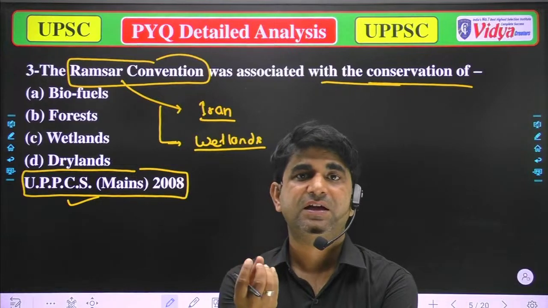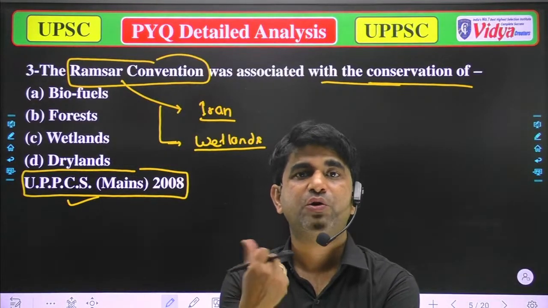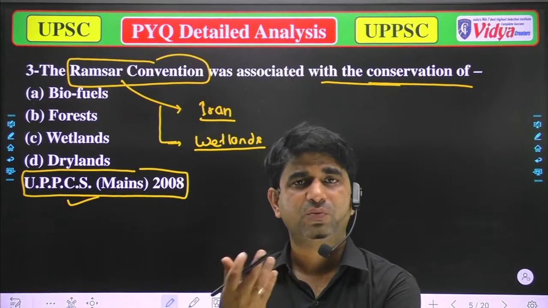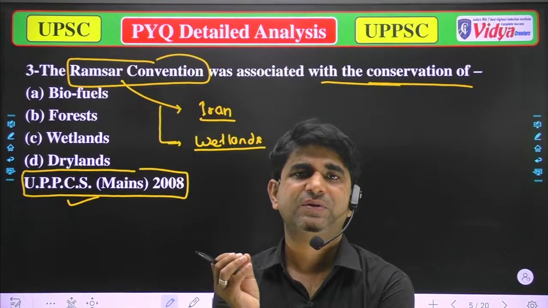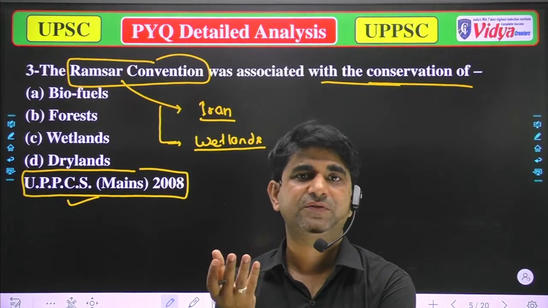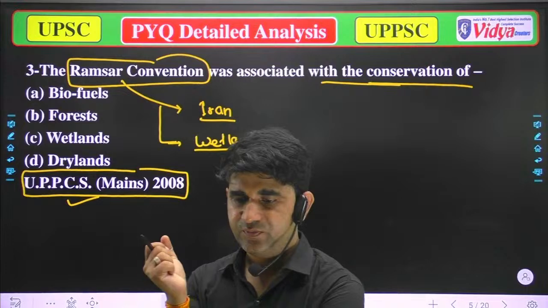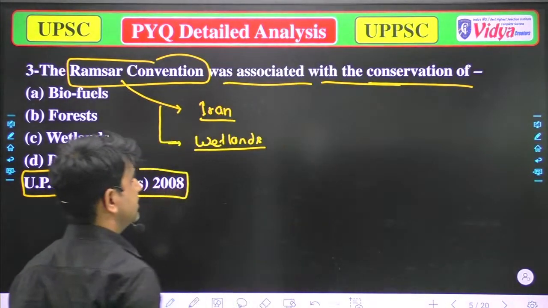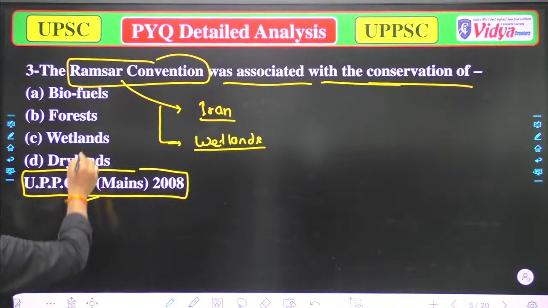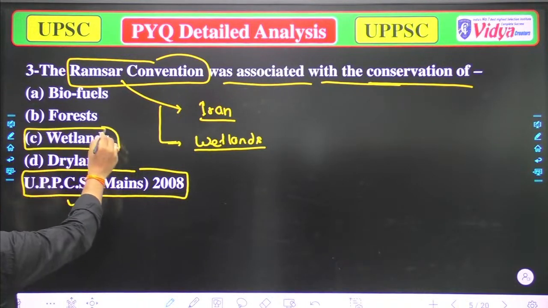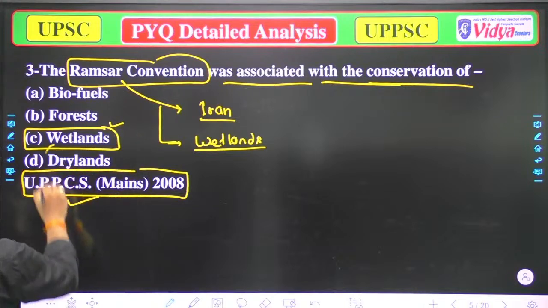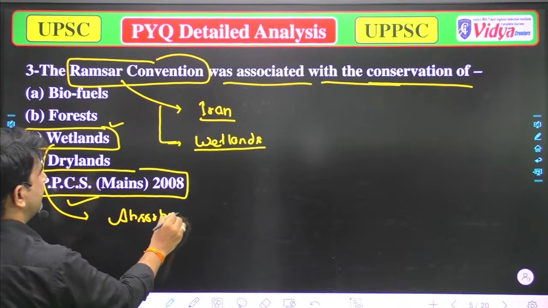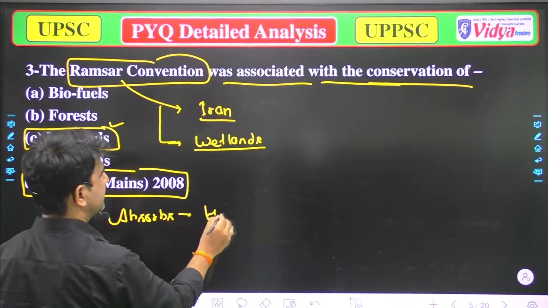Because these areas absorb the maximum polluted substances of the earth, water pollution of water bodies and various types of pollution. That's why we have to conserve these wetlands. So the Ramsar Convention was associated with the conservation of wetlands. The correct option will be wetlands, because wetlands absorb the harmful pollutants.